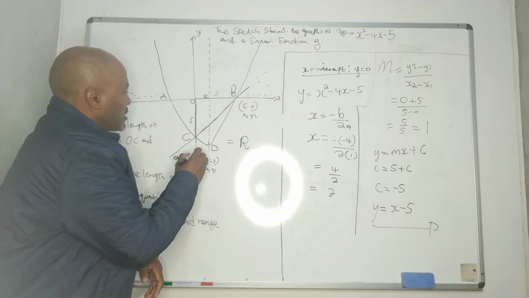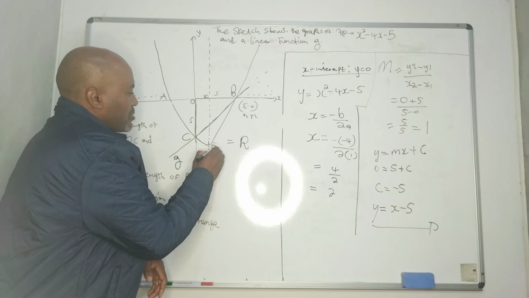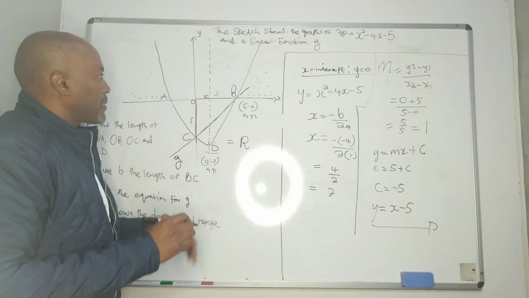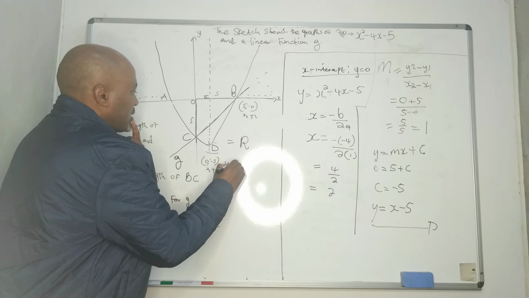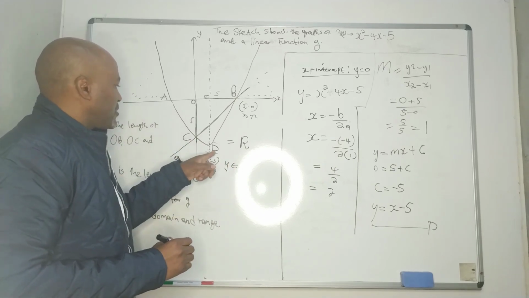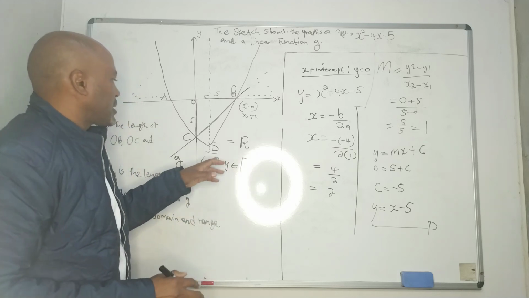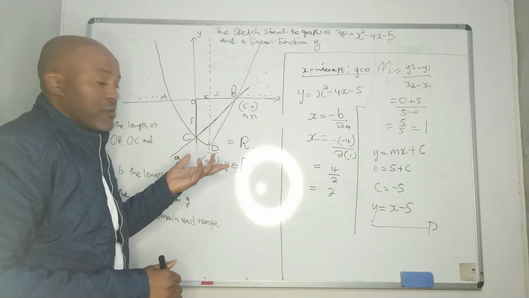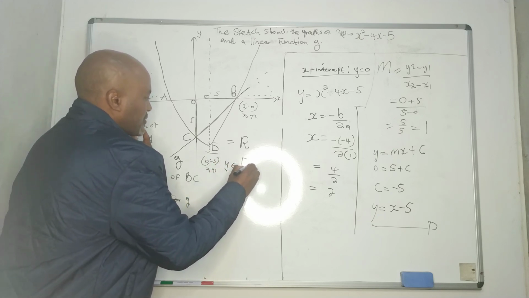So we need to represent the value of d. The value of d here, you can say, okay, y is an element of. What's the value of d here? Remember, we calculated the turning point before. So we got -9.